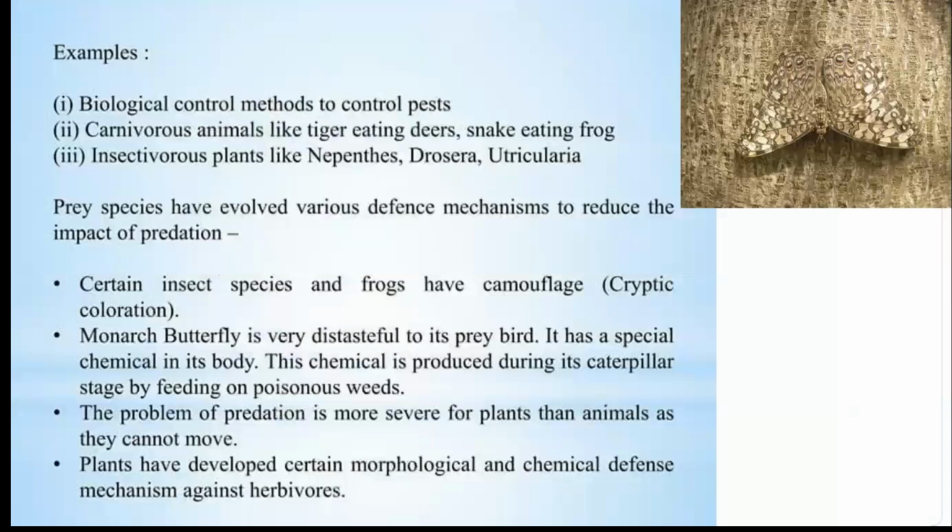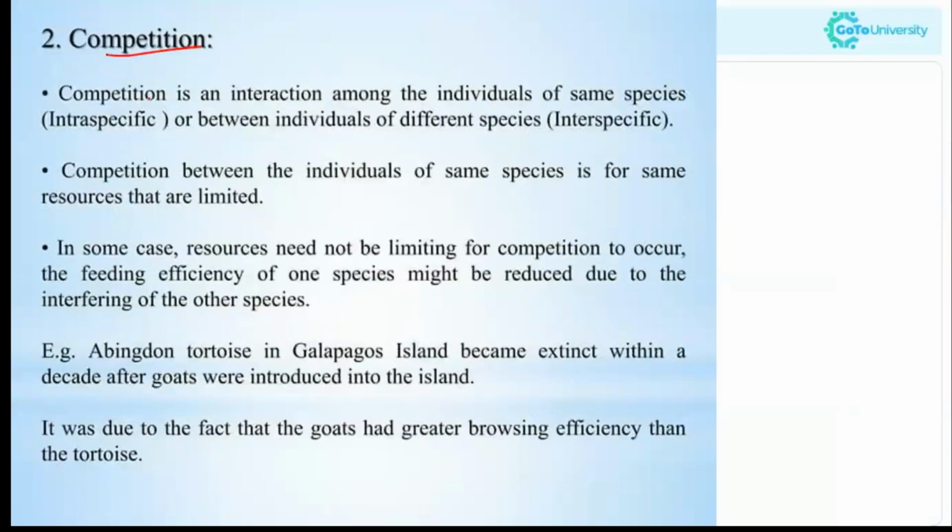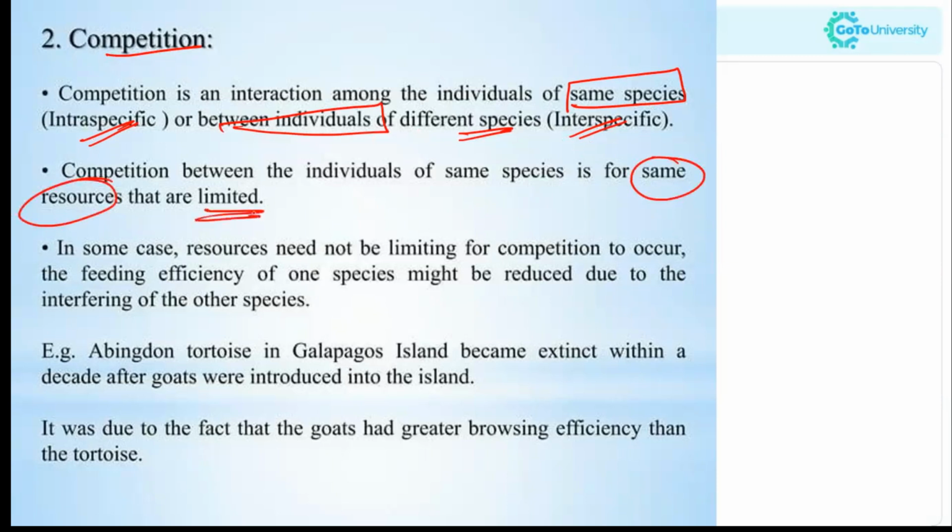Moving to the next one, that is competition. Competition is an interaction among the individuals of the same species or between the individuals of different species. It means it could be intraspecific or interspecific. They are competing for the same resources that are limited. In some cases, the resources need not be limiting for competition to occur, but the feeding efficiency of one species might be reduced due to the interference of the other species.